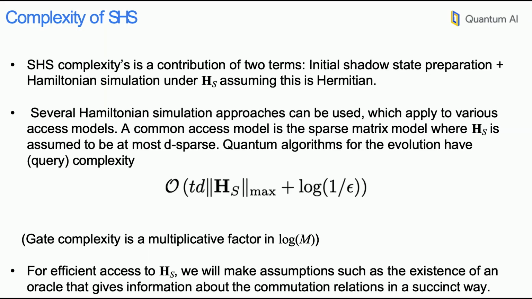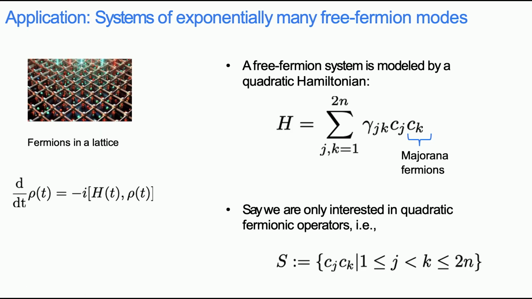This also requires that the boldface H is efficiently accessible, right? And that happens, for example, when the matrices are sparse. That's one case. So we're going to have to make some sort of assumption on these commutation relations and probably assume that we have an oracle that outputs the properties of the coefficients in H_S from these commutators. That's usually the case in many examples.